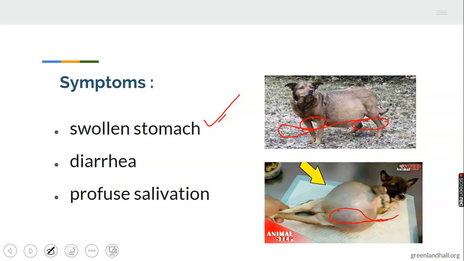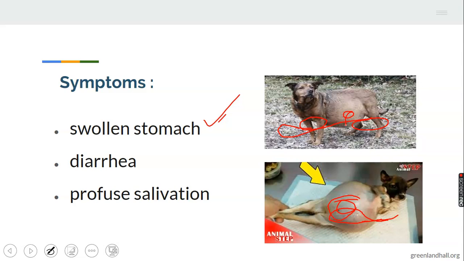Let's take note of that. The animals are being infected by bloat, a swollen stomach. As you can see, this particular animal's stomach is heavily swollen, as if the animal is pregnant. Even a pregnant animal cannot have a stomach as swollen as this. So when the animal is not pregnant and is affected by a swollen stomach, such an animal has contracted bloat.